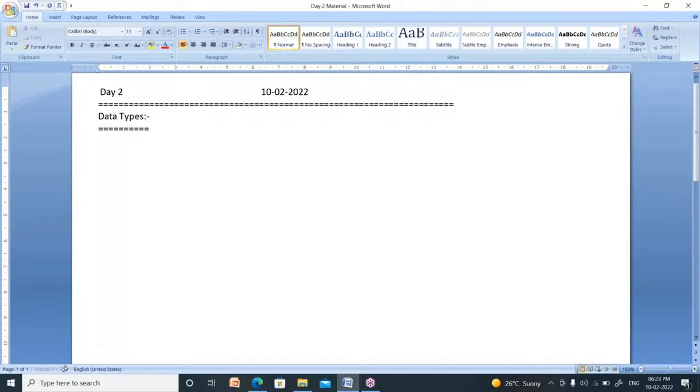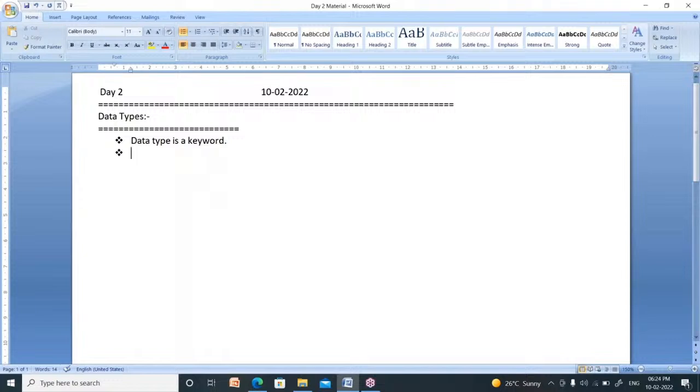Now, C language supports 4 types of data types. First of all, what is the data type? Read this in reverse order. Type of data. Data type is nothing but type of data. See, every data type is a keyword in C language. So, data type is a keyword. Keyword in the sense reserved word. A word which was already defined inside the C language is called as keyword.